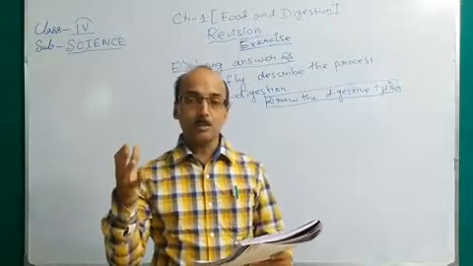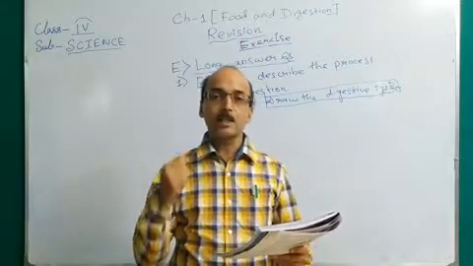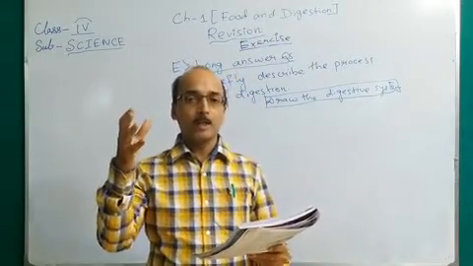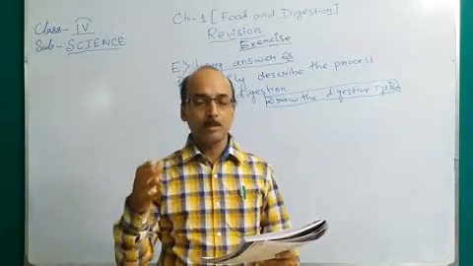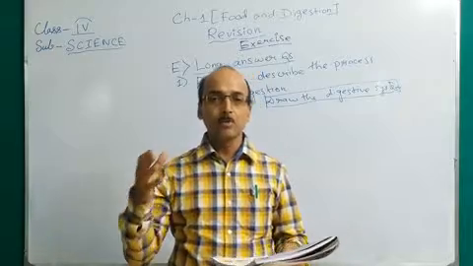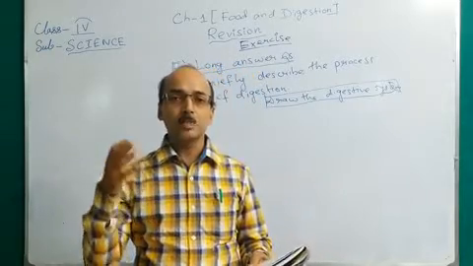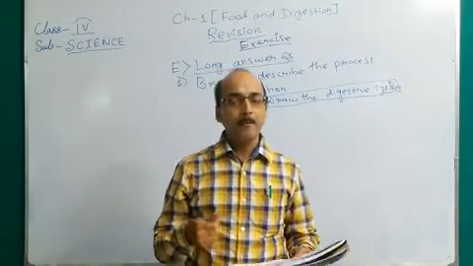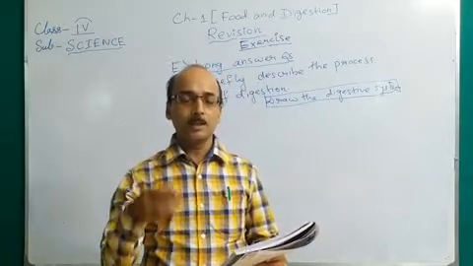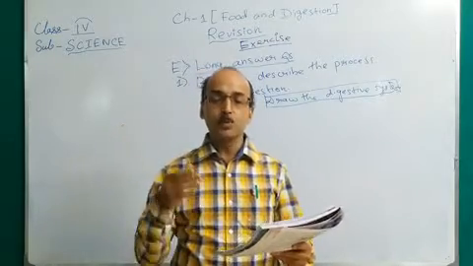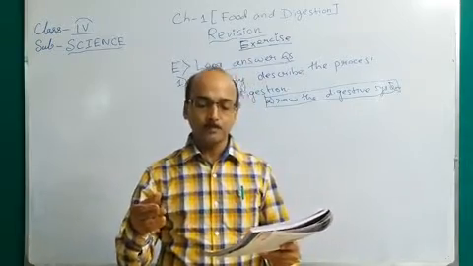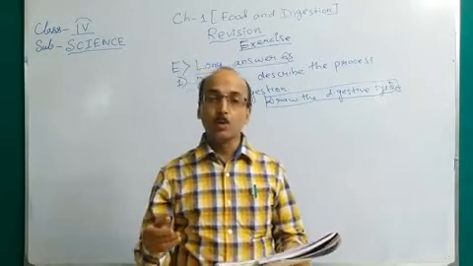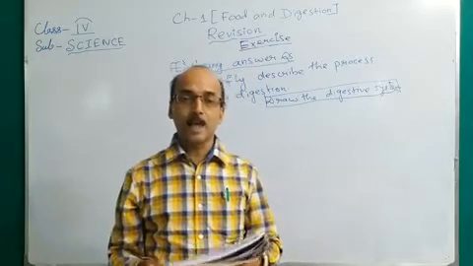So what happens in the stomach? The food that enters the stomach from the mouth through the food pipe is churned and mixes with the digestive juices. Then what do these digestive juices do? They break down the food into simple and soluble form. Then this food goes to the small intestine.